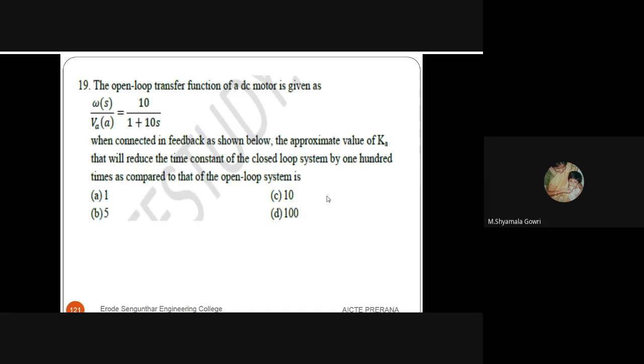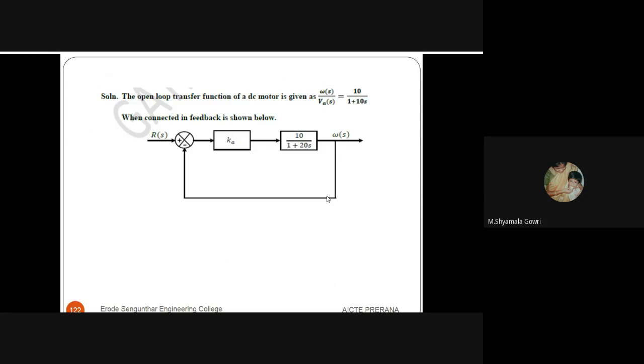Next, the open loop transfer function of a DC motor is given as omega by Va of s is equal to 10 divided by 1 plus 10s, when connected in feedback as shown below. The approximate value of Ka that will reduce the time constant of the closed loop system by 100 times as compared to the open loop system is, see the open loop transfer function 10 divided by 1 plus 10s, and Ka is a controller.